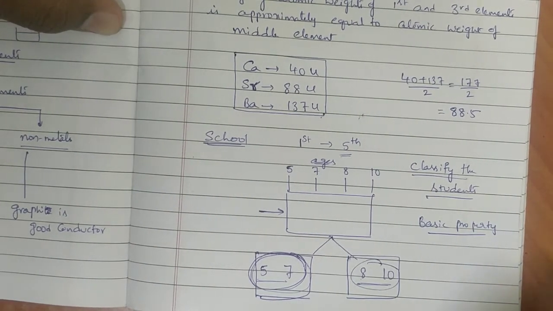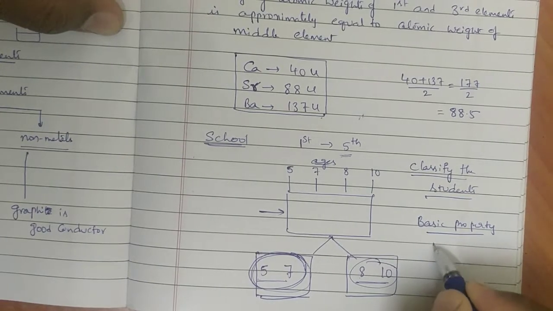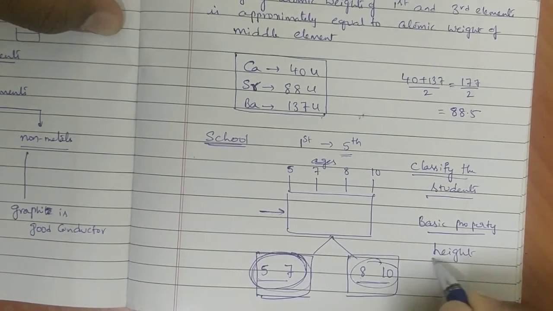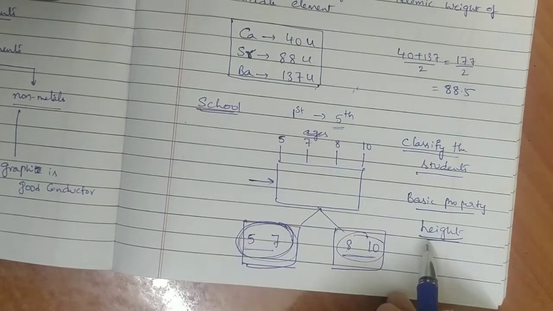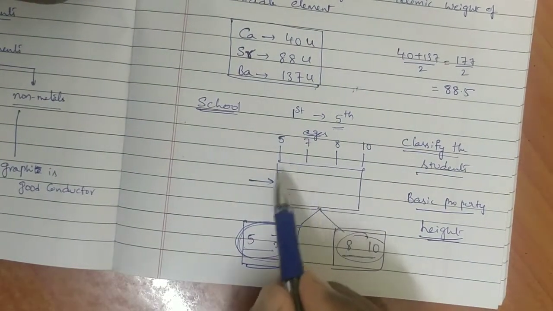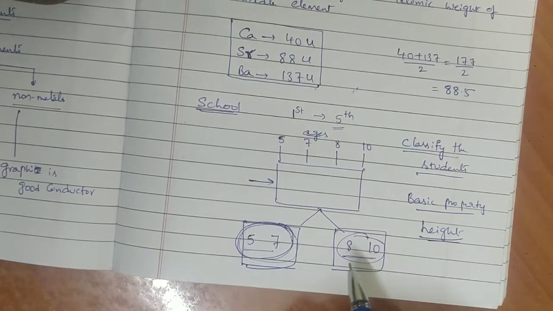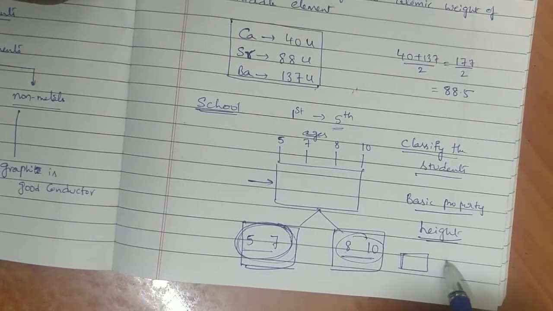Then that basic property came into mind: height. For example, I am telling here. Depending on the height, I classified these two classrooms further. Totally I got 4 classrooms.